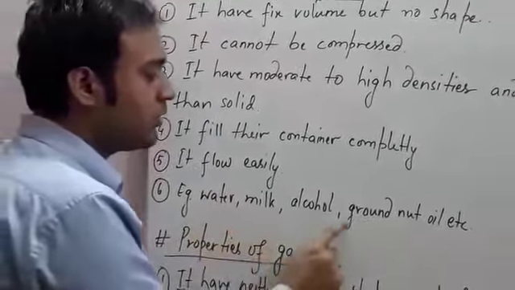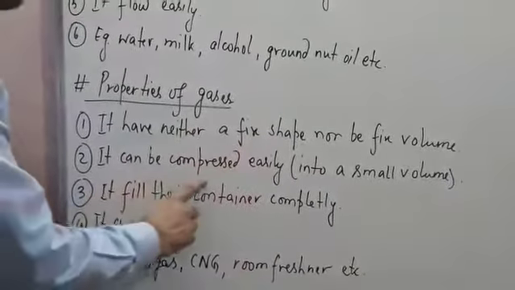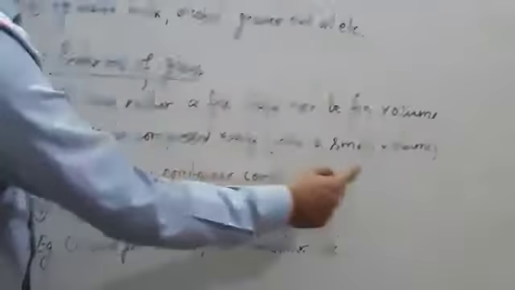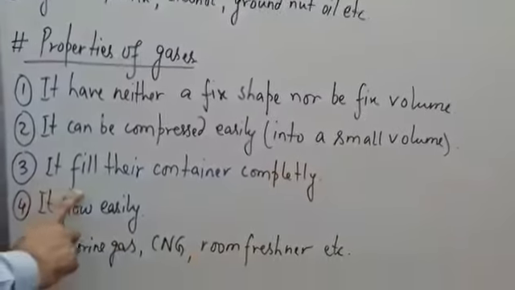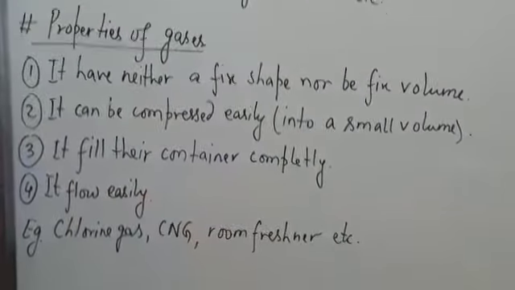These are liquids. Next, the properties of gases. It has neither a fixed shape nor a fixed volume. It can be compressed easily into a small volume. Next, it fills its container completely when kept in it. Fourth, it flows easily. It has the ability to flow.